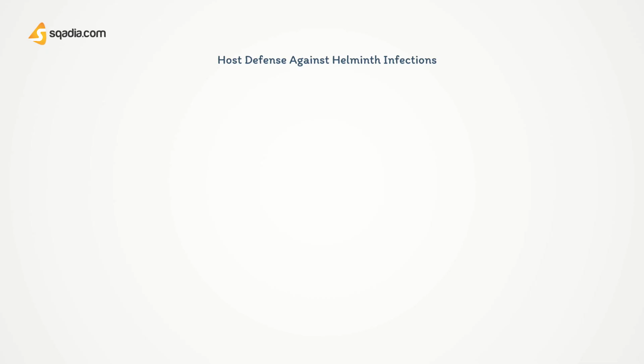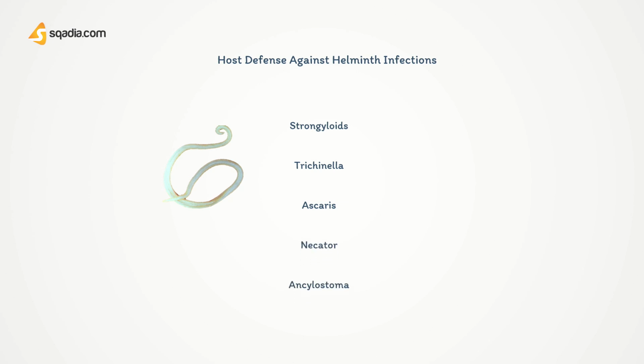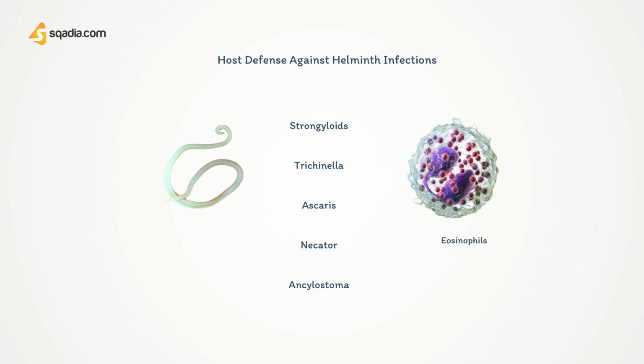IgE is also the main host defense against certain important helminth infections, such as strongyloides, trichinella, ascaris, and the hookworms Necator and Ancylostoma. The serum IgE level is usually increased in these infections. Because the worms are too large to be ingested by the phagocytes, they are actually killed by eosinophils that release worm-destroying enzymes. And lastly, we have immunoglobulin IgD.